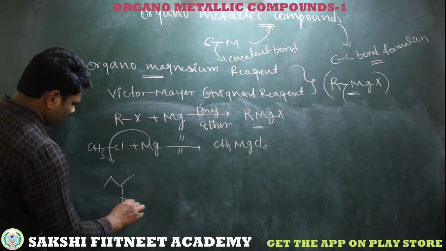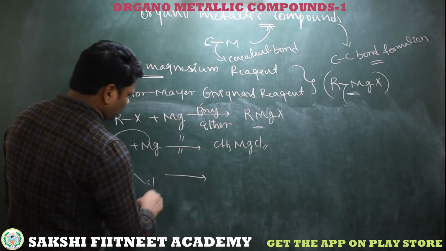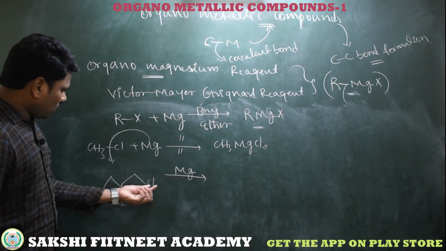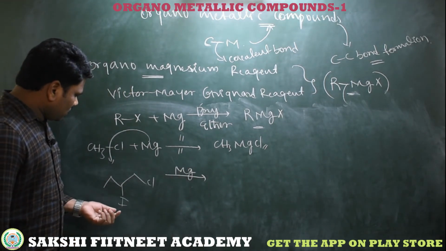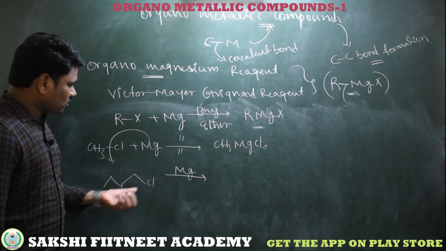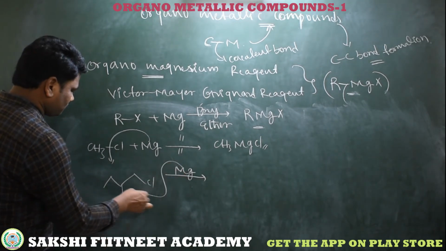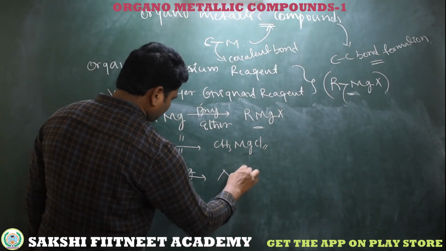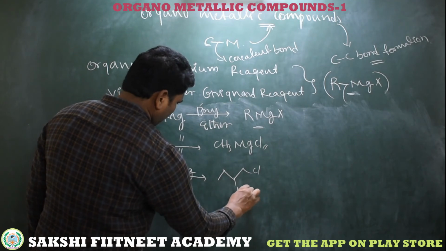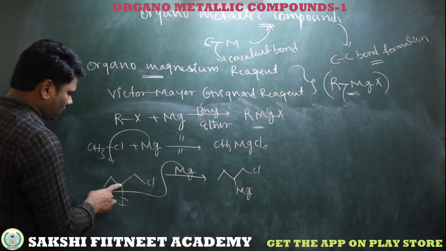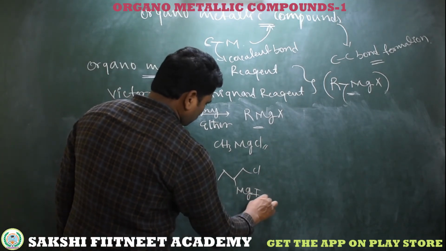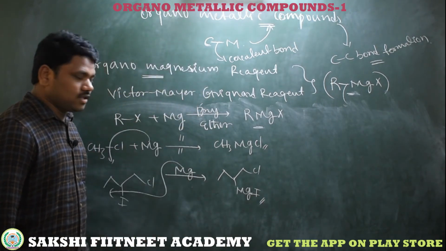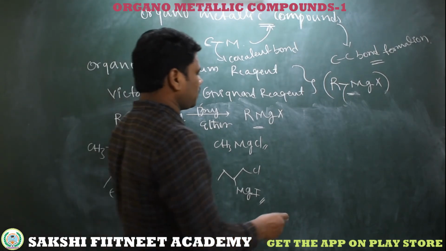So what is the product here? Here we have two halides which are in competition. Iodides are more reactive than chlorides. So simple, you just insert magnesium between carbon and iodine. So this is another Grignard reagent. Now here I am taking another example.